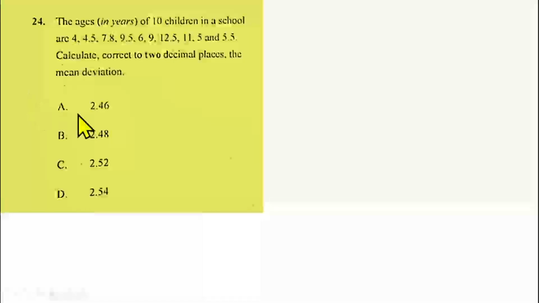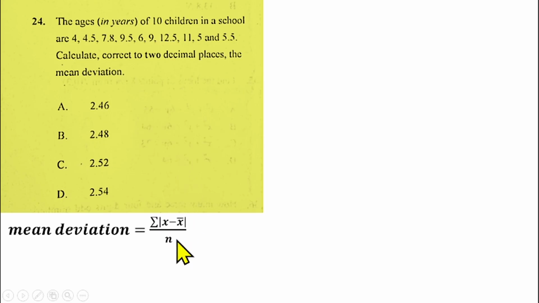Question number 24 is from statistics also. In this case, we are told that the ages in years of 10 children in a school are 4, 4.5, 7.8, 9.5, 6, 9, 12.5, 11, 15, then 5.5. We have to calculate, correct to 2 decimal places, the mean deviation.